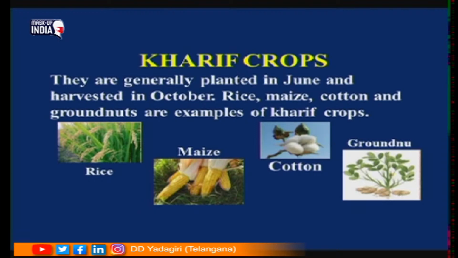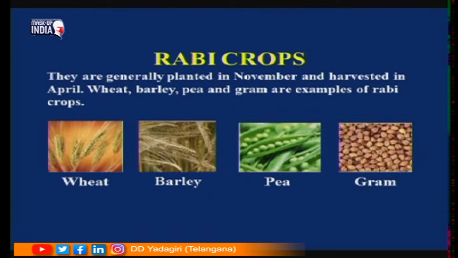Now the next one is rabi crops. These crops are grown during winter season. Rabi crops are generally planted in November and they are harvested in April. Examples are wheat, barley, pea, grams. Apart from this, some crops are grown during summer season. Those crops which are grown during summer season are called zaid crops. Z-A-I-D, zaid crops. Examples: cucumber, bottle gourd, etc.